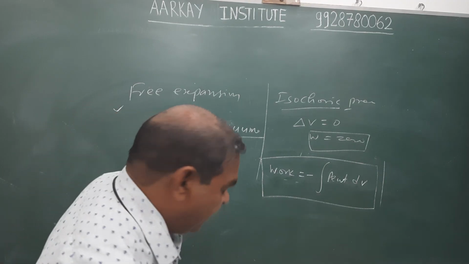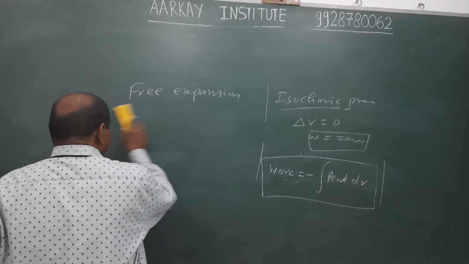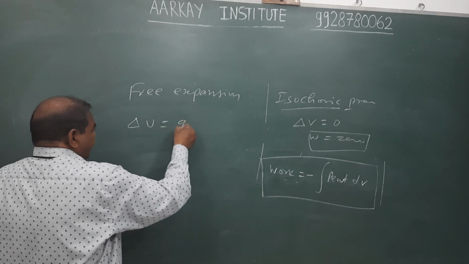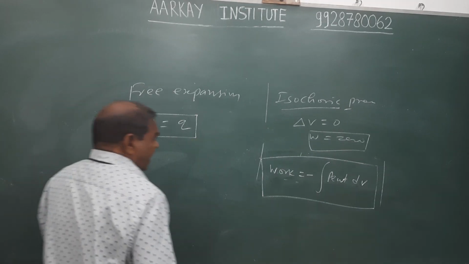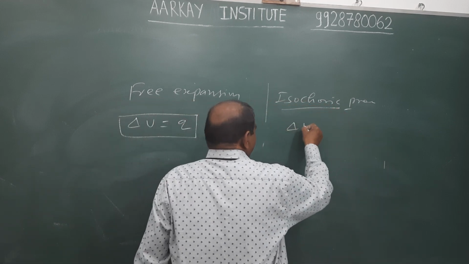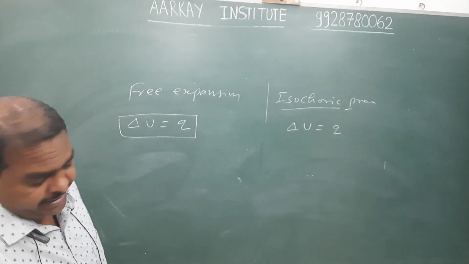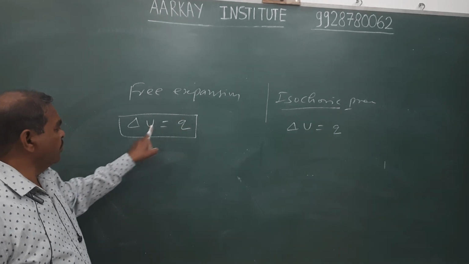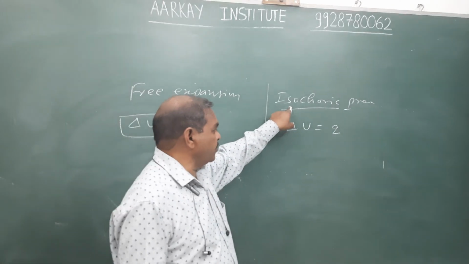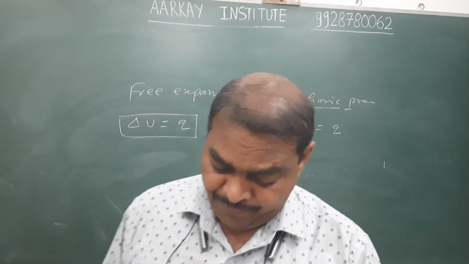And hence change in internal energy, in free expansion as well as in isochoric process, equals exchange of heat energy. In free expansion, W is 0, therefore change in internal energy equals exchange of heat energy. Similarly, in isochoric process, change in internal energy equals exchange of heat energy.